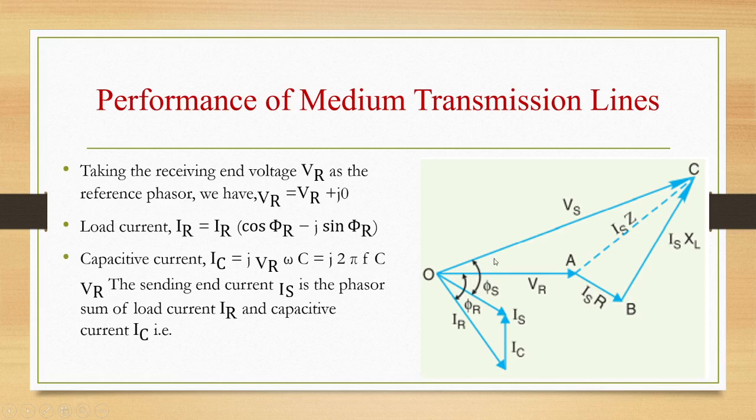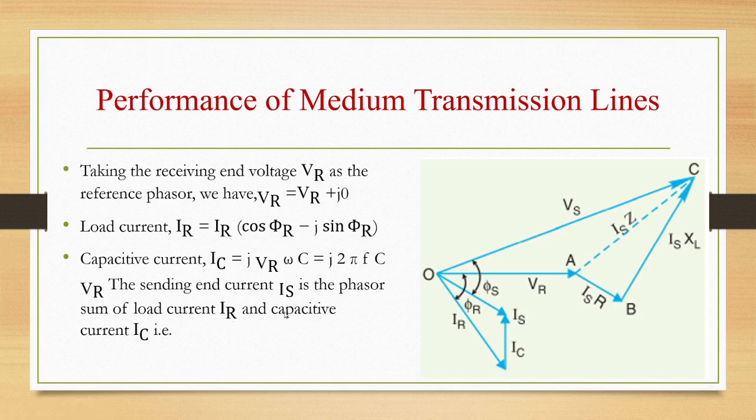Now taking the receiving end voltage VR as the reference phasor, VR can be taken as VR plus J0, and the load current IR is equal to IR into cos phi R minus J sin phi R. Capacitive current IC is equal to J VR omega C, that is J 2 pi F C VR. The sending end current IS is the phasor sum of load current IR and capacitive current IC.